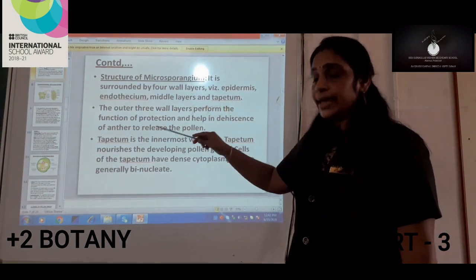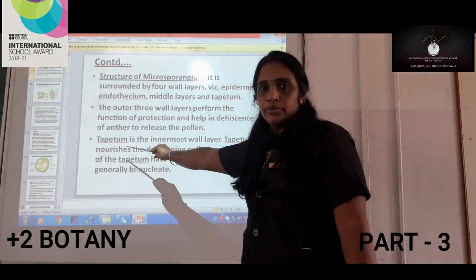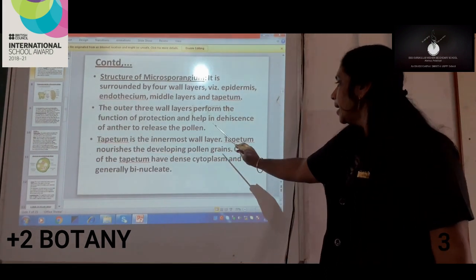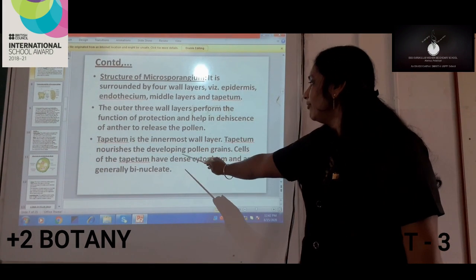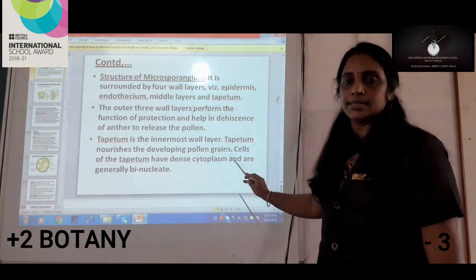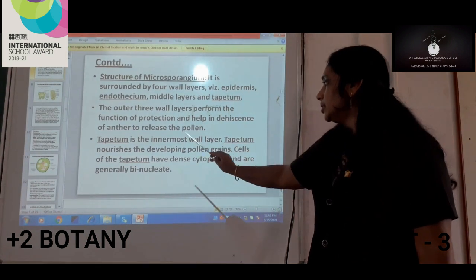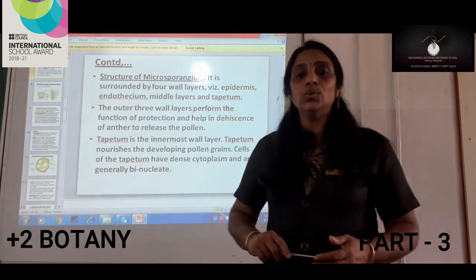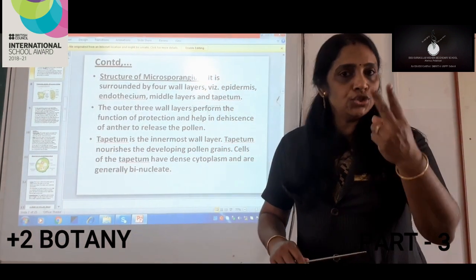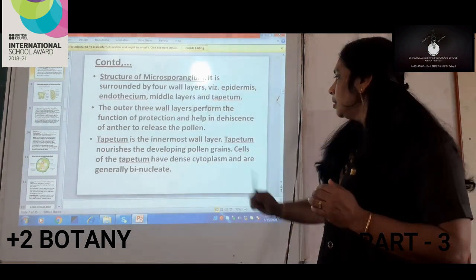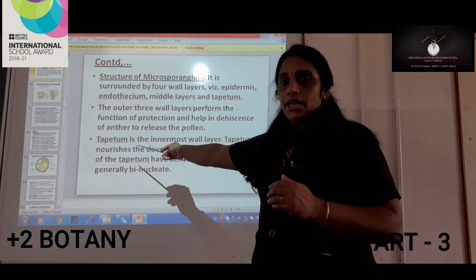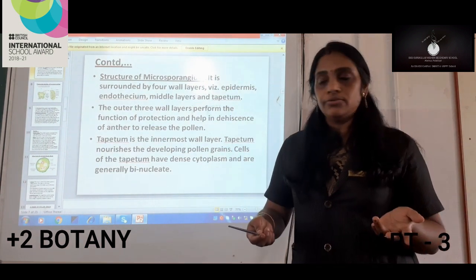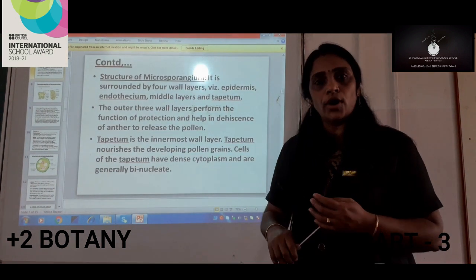Now the 4th layer is tapetum, which is very, very important as it is the innermost layer and it nourishes the developing pollen grains. The cells of tapetum have dense cytoplasm and they are binucleate. Binucleate means they have 2 nuclei in them. And nourishing, what is the meaning of nourishing? They provide all the nutrients for the development of pollen grains.